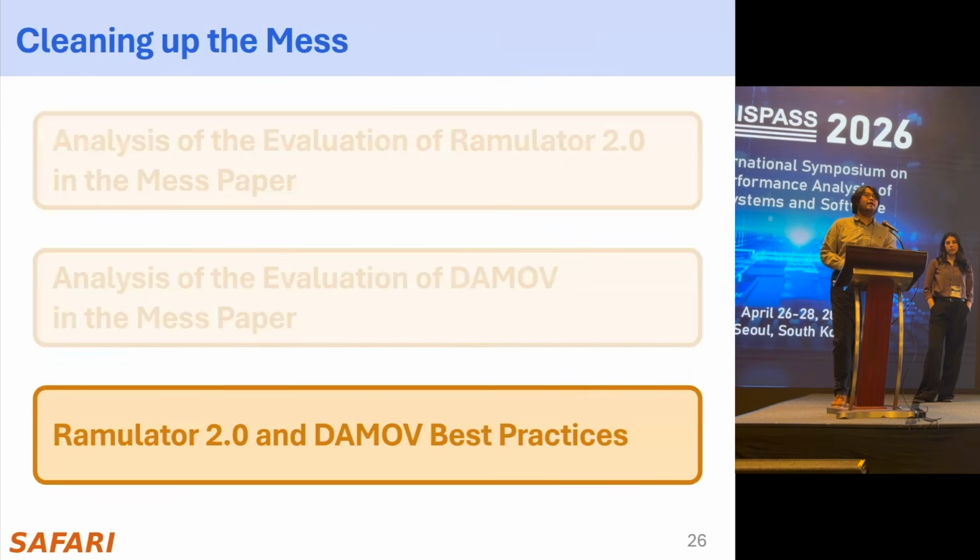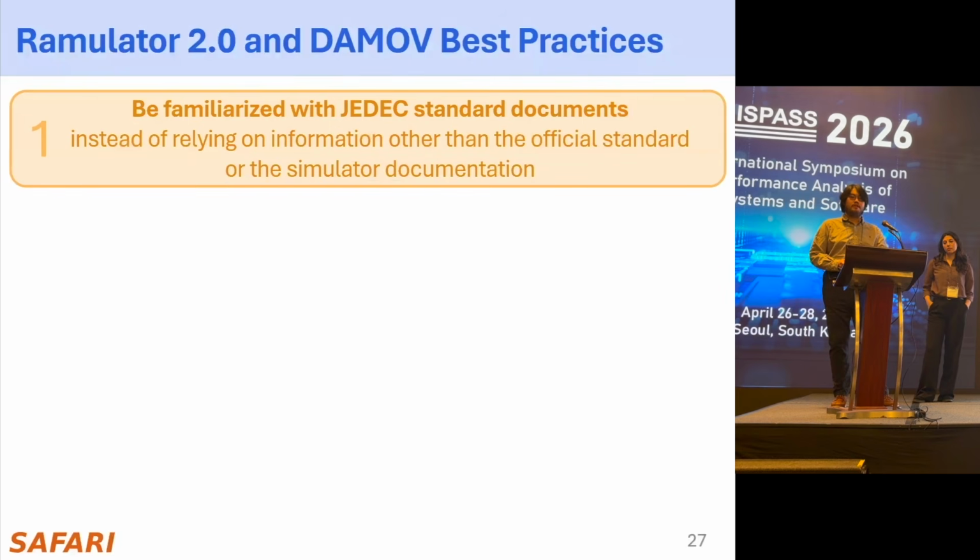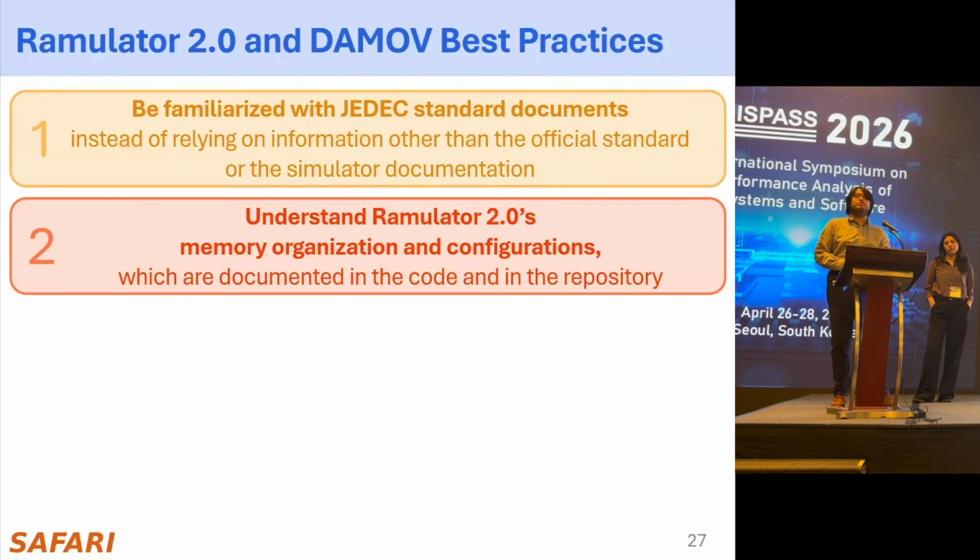Lastly, based on our analysis, we recommend some best practices to use Ramulator 2 and DAMOV. To avoid the configuration and usage errors, first, we recommend the users to get familiarized with the JEDEC standards and understand Ramulator 2's memory configuration and organization, and doing so would avoid the Ramulator 2 configuration errors in the MASS paper.